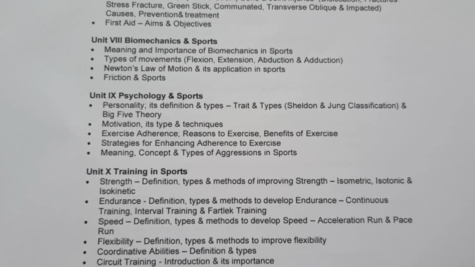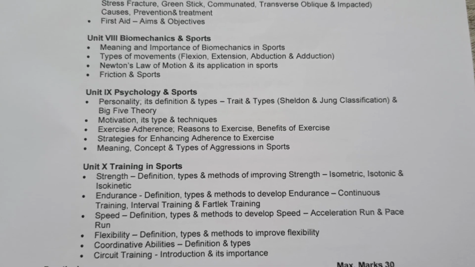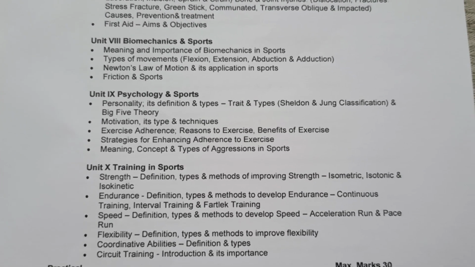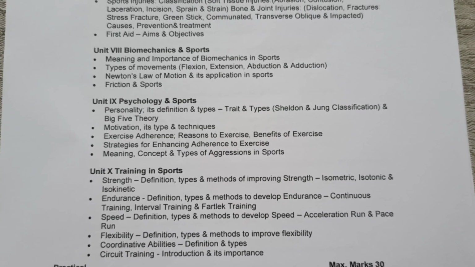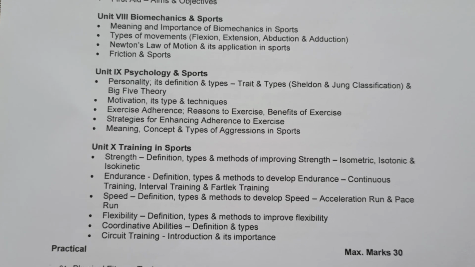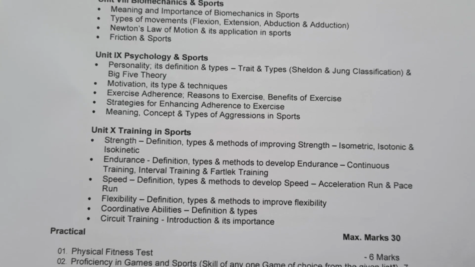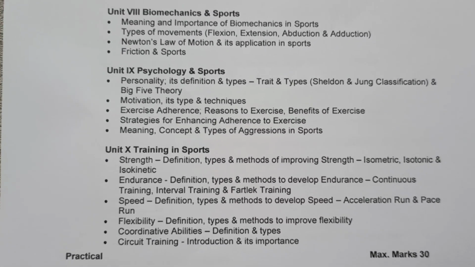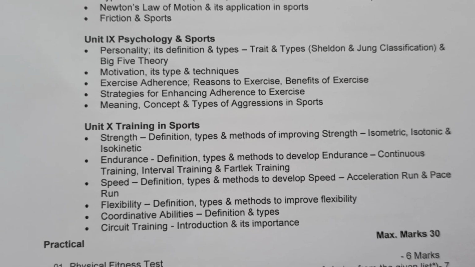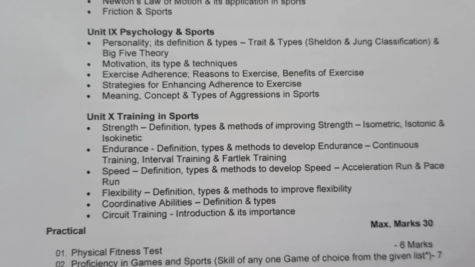Then chapter number 9 is psychology and sports. Psychology and sports includes personality and its definition and types, traits and types. In that, we are going to learn about the Sheldon and Jung classification, then Big Five theory, and motivation, its techniques, then exercise adherence, reasons to exercise, benefits of exercise. After that, we'll learn about the strategies to enhance adherence to exercise, then meaning, concept and types of aggression in sports.